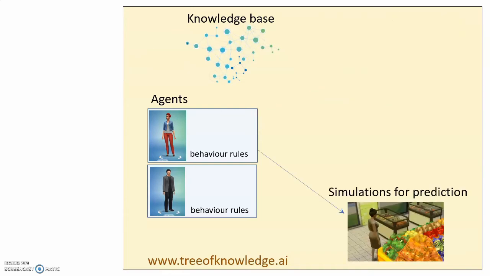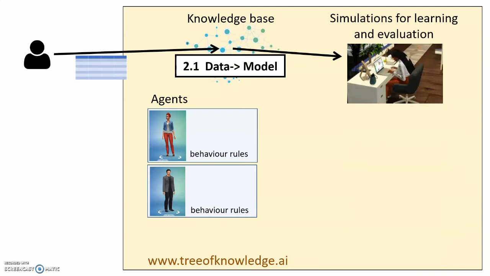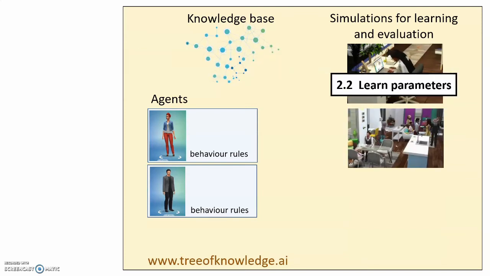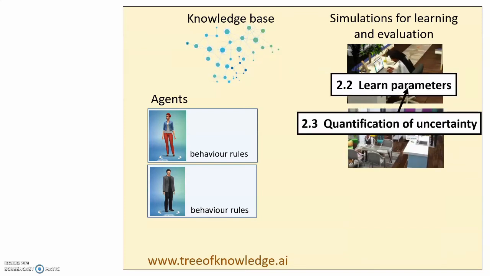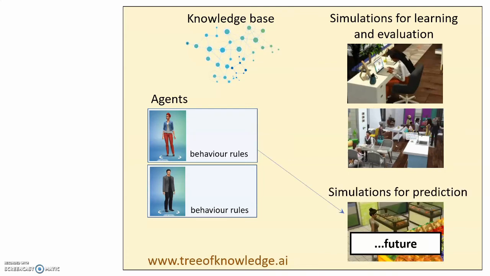Finally, we can use the fully learned agents to make predictions. So, in the following sections I will describe in further detail how the data is brought to the model, how parameters are learned, how the uncertainty in the parameters is quantified, and how we can evaluate agents' behavior rules. For sake of brevity, the making of predictions will be the subject of a future video.